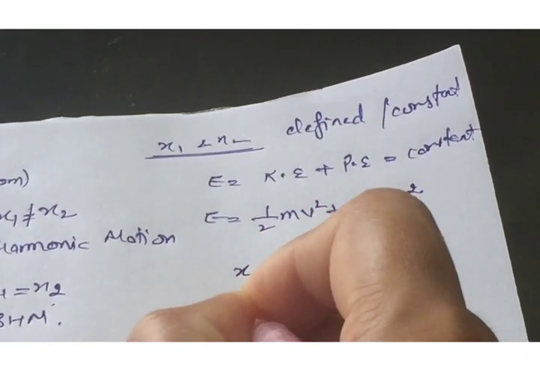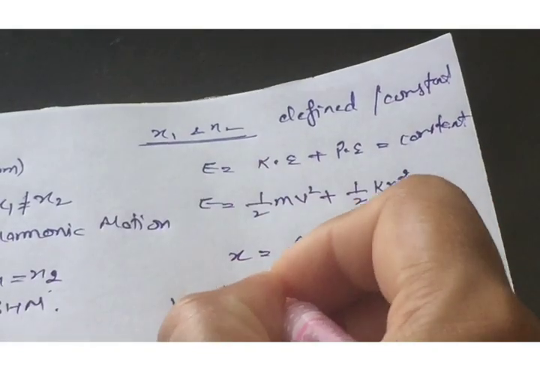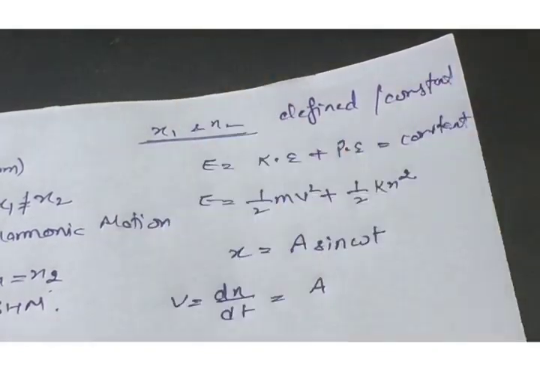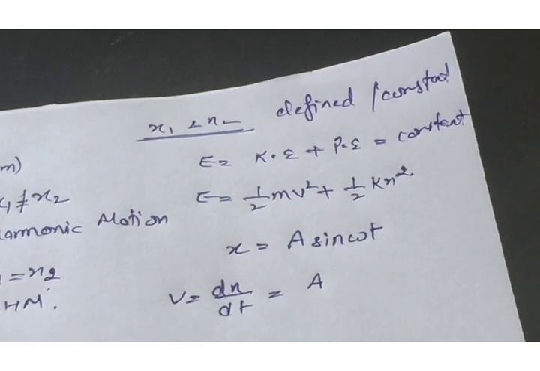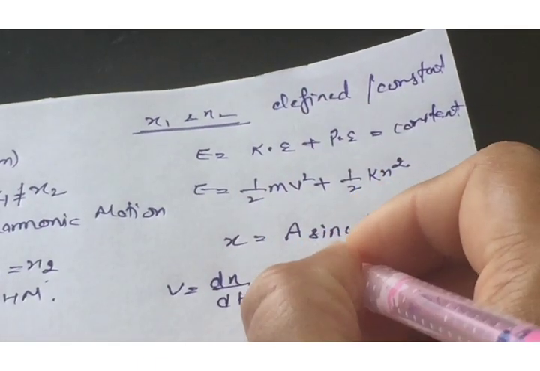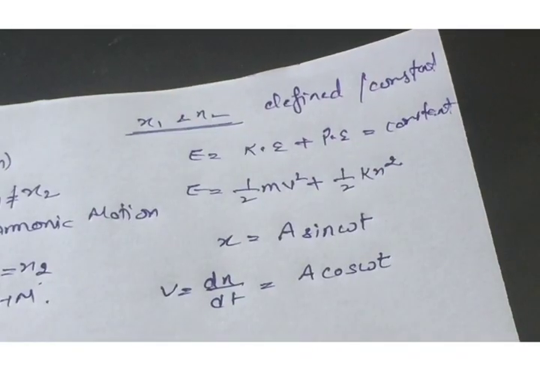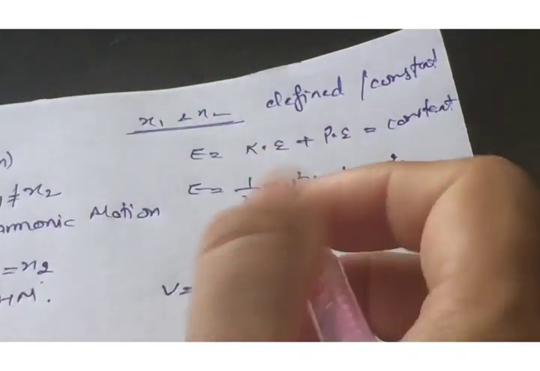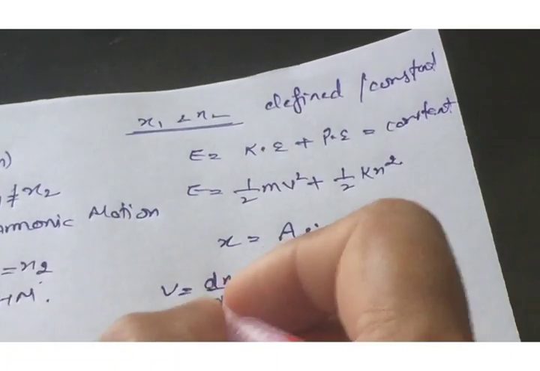Displacement which changes with time gives us velocity. Therefore, the velocity is the differentiation of a sine omega t, where a is a constant, and omega we are also considering constant to make our calculation easy. The differentiation of sin omega t with respect to time will be cos omega t, and omega is constant, so omega will come out. So you now have the value of v.